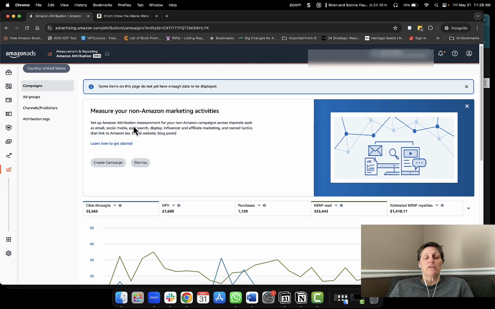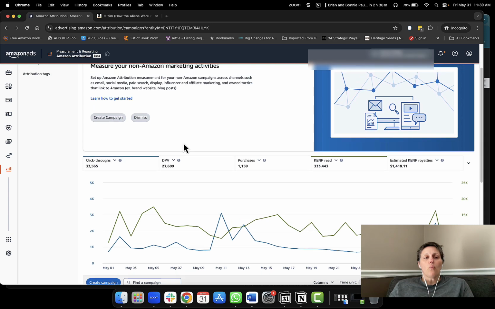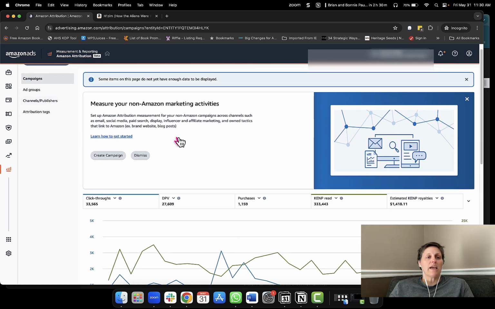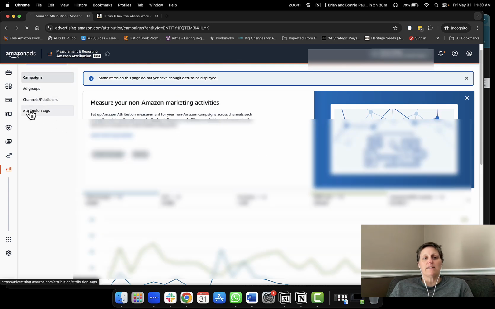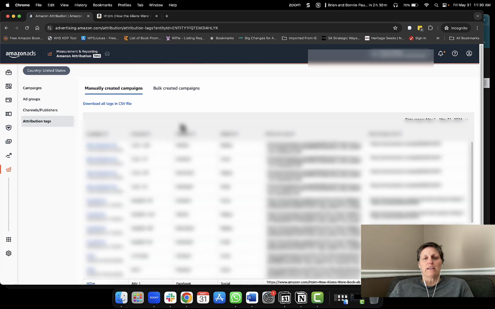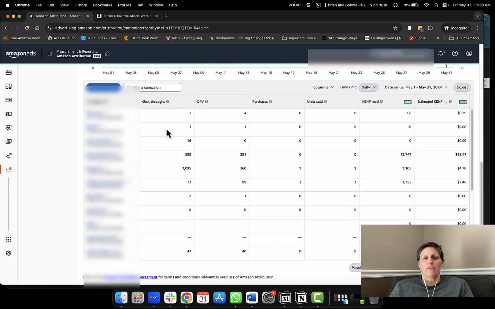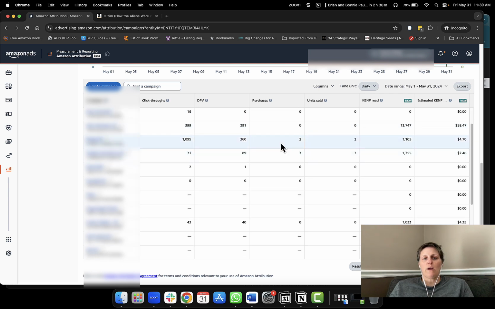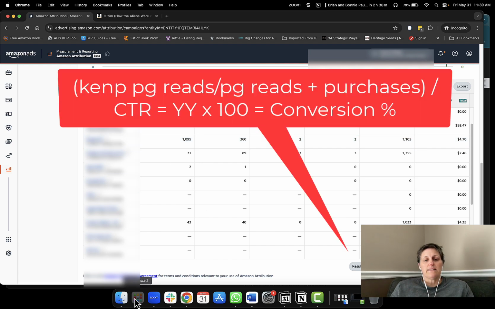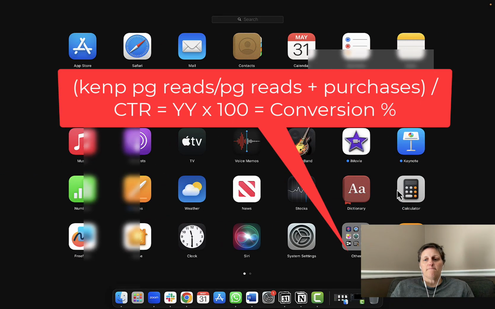Once in there, and I do have this blurred out, you don't need to know this information. You're going to look for your own. We're not talking about how to create campaigns, ad groups, anything like that. What we're talking about is attribution tags today and how to calculate them. So we're going to go into the campaigns, and I'm just going to show you how to calculate this using a calculator. Are you ready? I'll put a screenshot up of what the calculation itself looks like, but it's really, really easy. Let me pull up my calculator so you can see it.